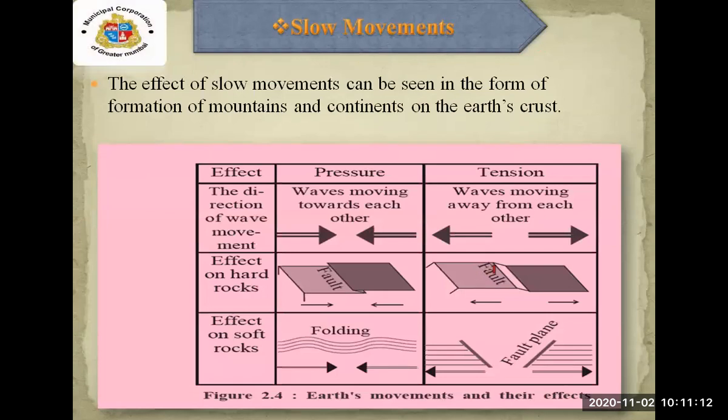The first thing we are going to study is the slow movements, which are based on velocity. The effect of slow movements can be seen in the form of formation of mountains and continents on the Earth's crust.